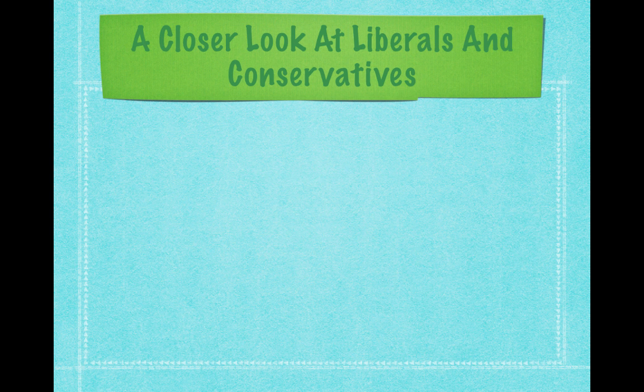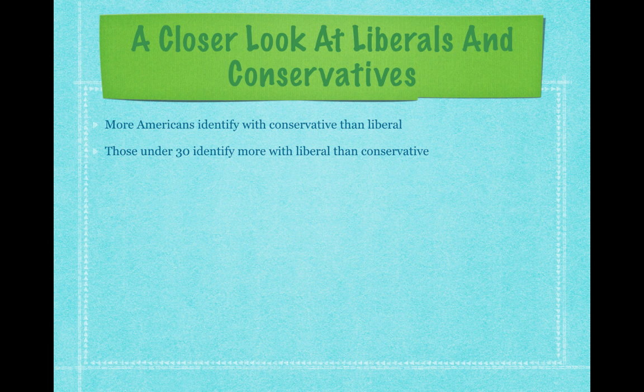So let's take a closer look at liberals and conservatives and really who makes up each group. Well, more Americans identify with conservative than liberal. A lot of European nations tend to be liberal, whereas America tends to be more conservative as a whole. Those under 30 years old identify more with liberal than conservative. So a lot of college students tend to be more liberal than conservative. African Americans identify more as liberal than conservative as well.